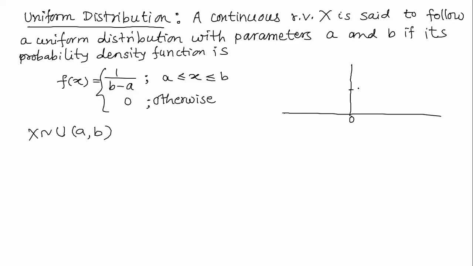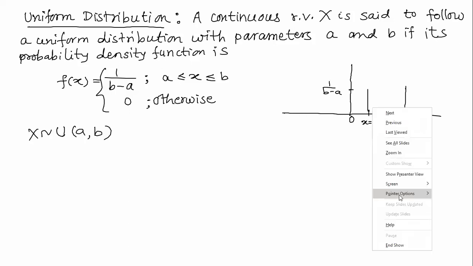And suppose this is 1 upon b minus a, then suppose this is the line x equal to a, this is the line x equal to b. So in that, our graph will look like this.